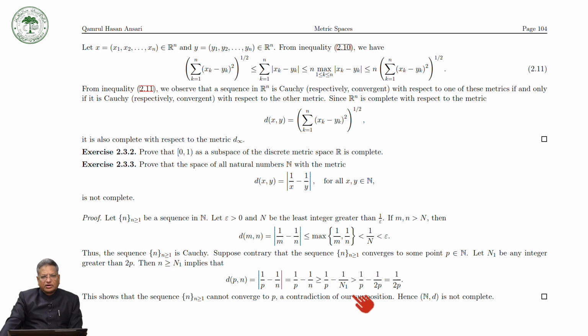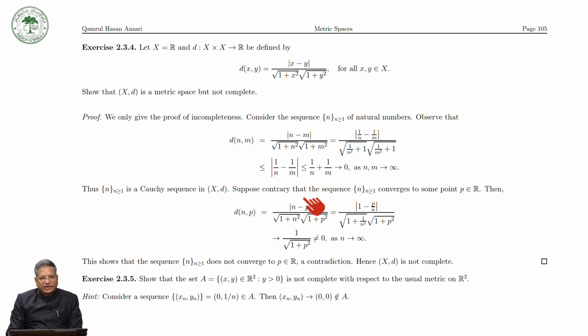and hence the set of all natural numbers with the metric d defined in this way, that is to say d(x,y) equal to |1/x - 1/y|, is not complete. So this way we can say that the set of all natural numbers with respect to this metric is not complete. Let us take some other exercises.